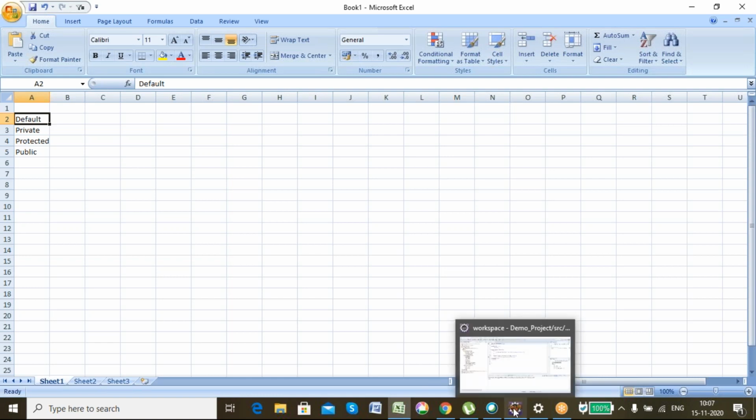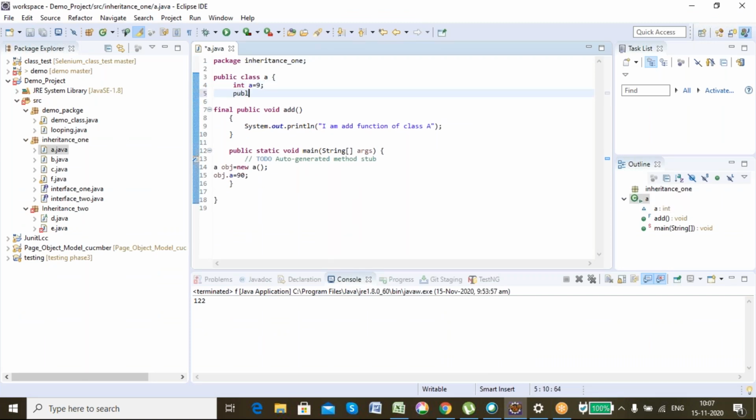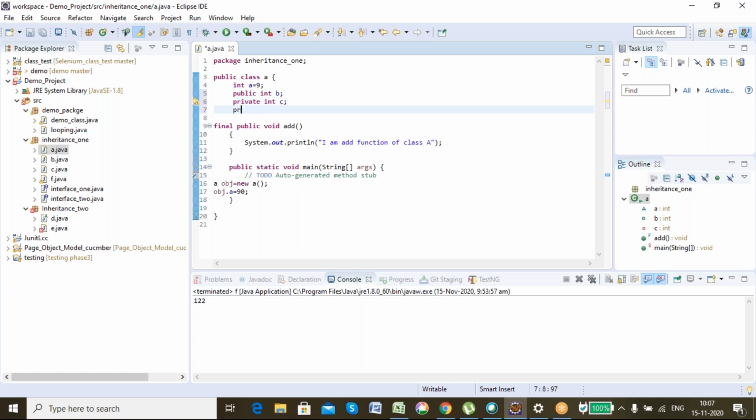Like say for example, here I can have int a, then public int b, private int c, protected int d. So see, this is default, for which I haven't given any access modifier. This is public, this is private, and this is protected. Got my point, guys?